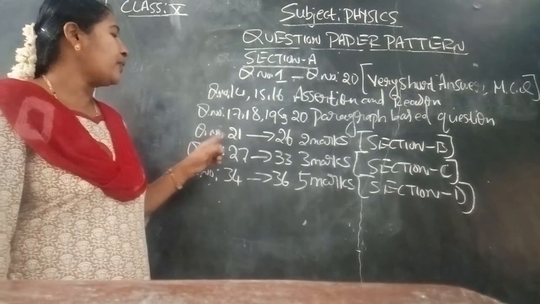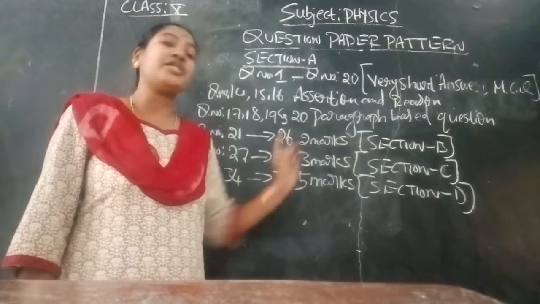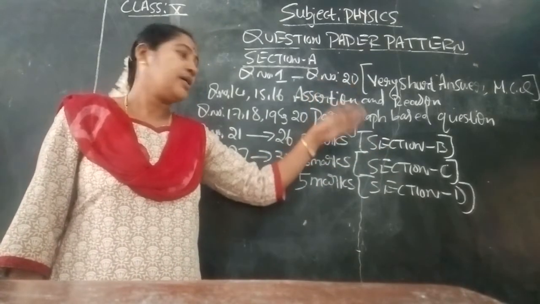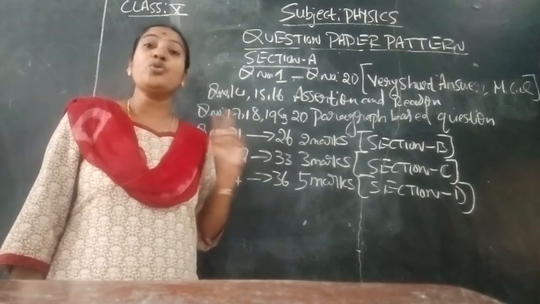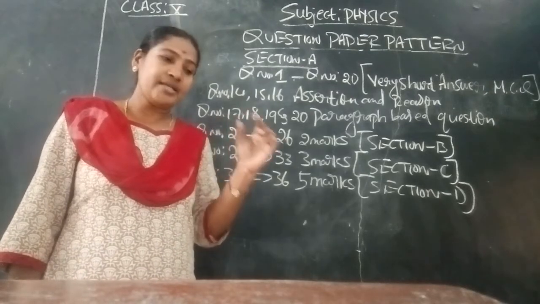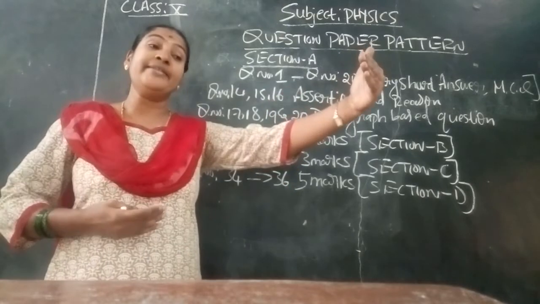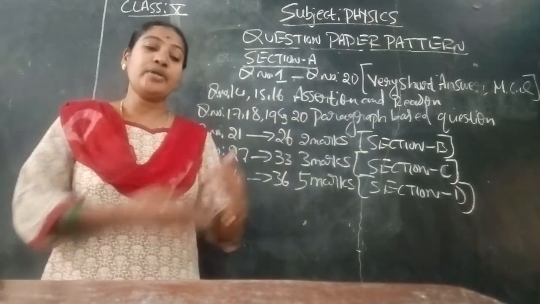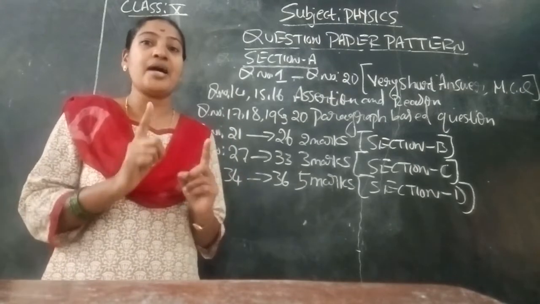Next, question number 21 to 26, that is 2 marks questions. That is Section B. Section A is finished now. Based on the question you have to write the answer. For a 2 marks question, don't write a very lengthy answer like a 5 marks question. Don't write a 1 page answer. You have to limit your answer based on the marks.